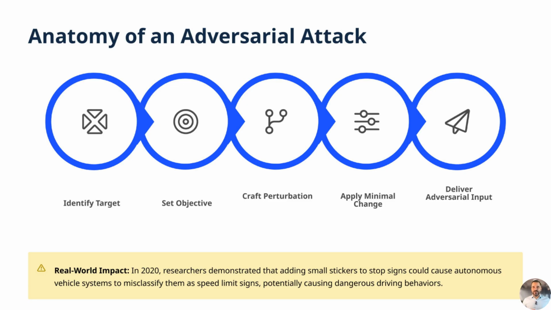A notable real-world example occurred in 2020 when researchers demonstrated that placing small, strategically positioned stickers on stop signs could cause autonomous vehicle vision systems to misclassify them as speed limit signs. This subtle alteration was invisible to human drivers, yet drastically altered the AI's interpretation, potentially leading to dangerous driving behavior.